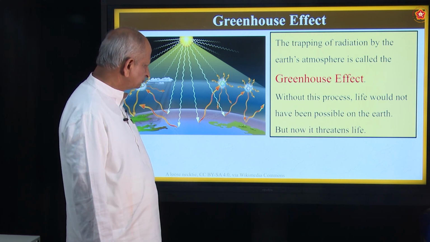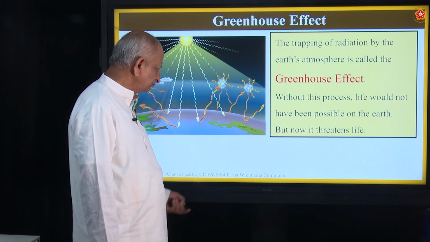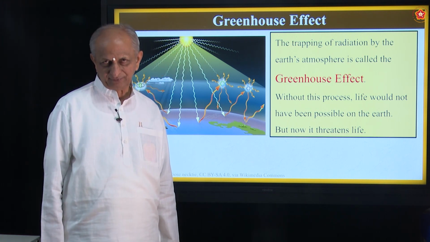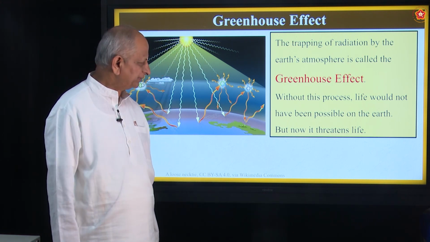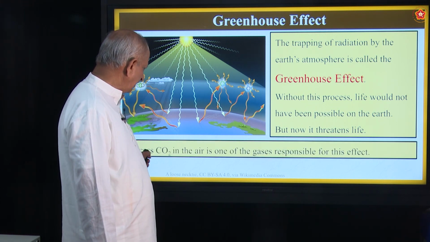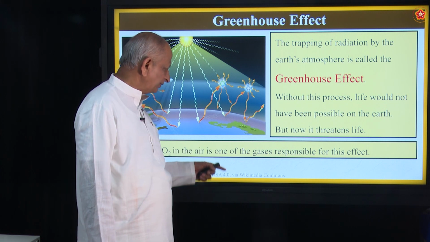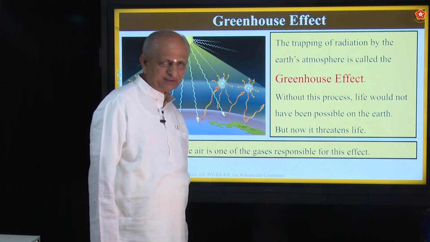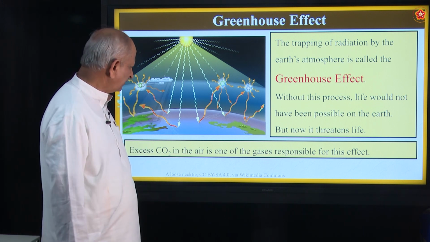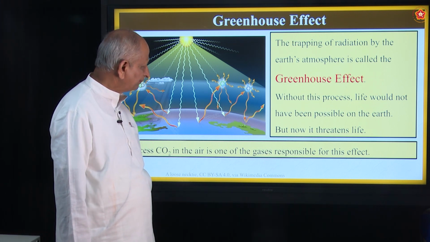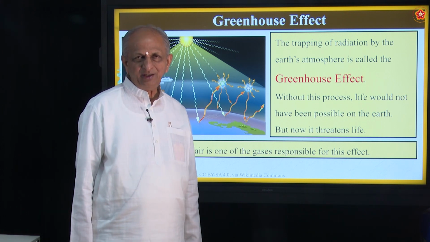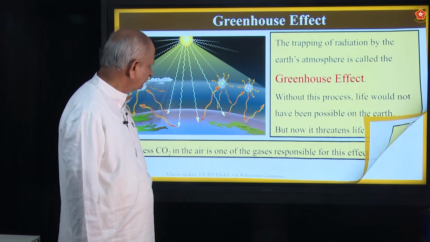So, now excess of carbon dioxide threatens life, because it affects the vegetation. Excess of carbon dioxide in the air is one of the gases responsible for this effect. Okay, that is why it is called as greenhouse gas. So, greenhouse gas and effect is called greenhouse effect.